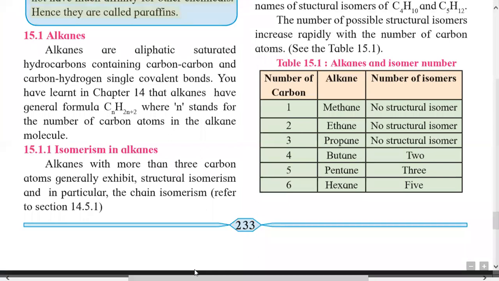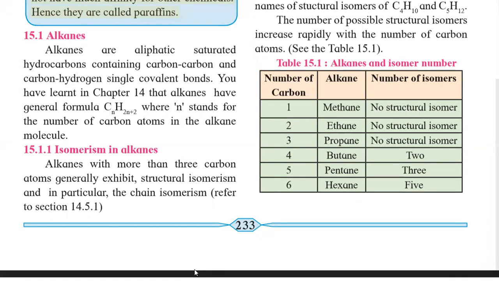Good morning, students. In the last lecture, we studied the definition and classification of hydrocarbons. We know hydrocarbon means an organic compound containing carbon and hydrogen elements only.